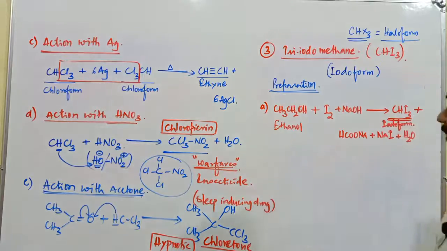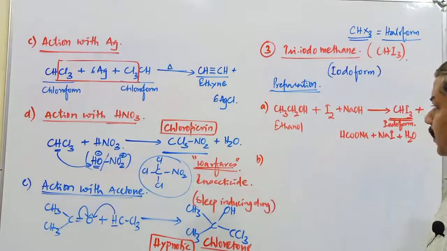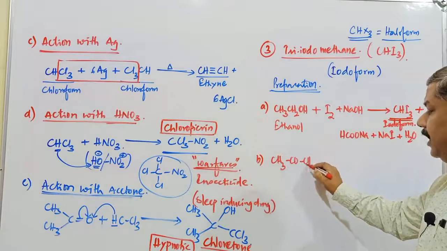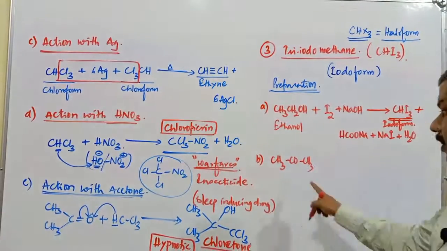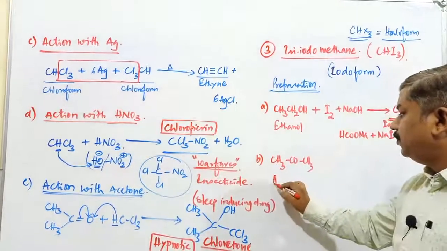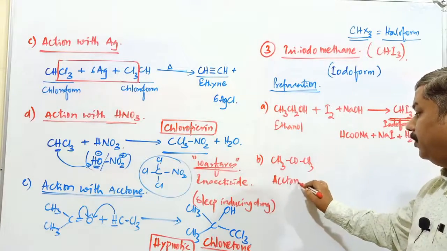Iodoform compound. The second method of preparation is from CH3COCH3. What's the name of this compound? CH3COCH3 is known as the acetone compound.